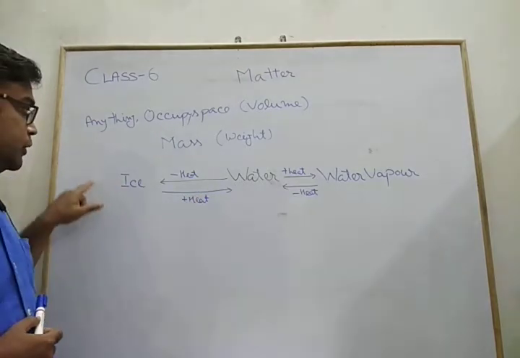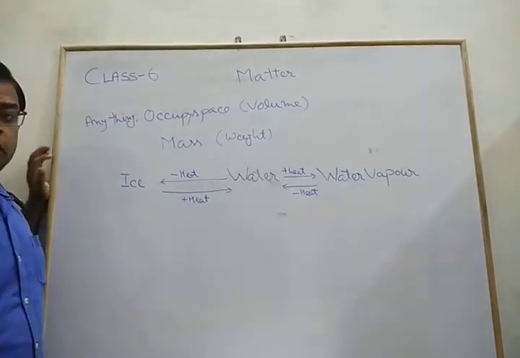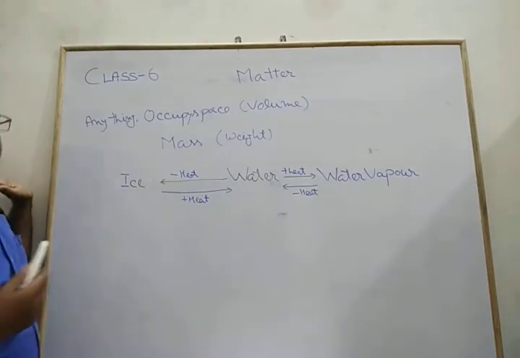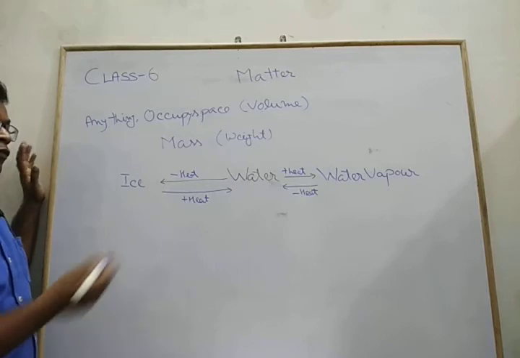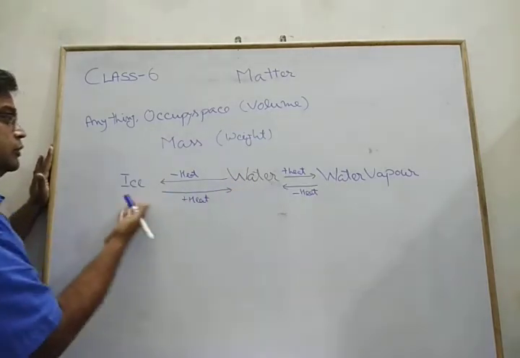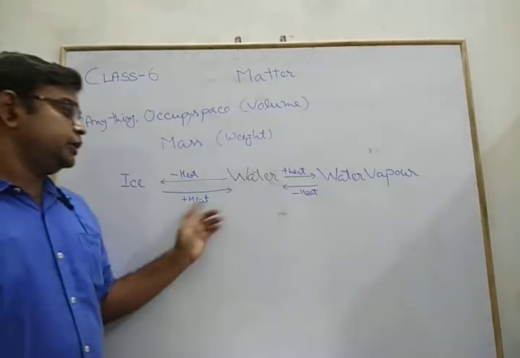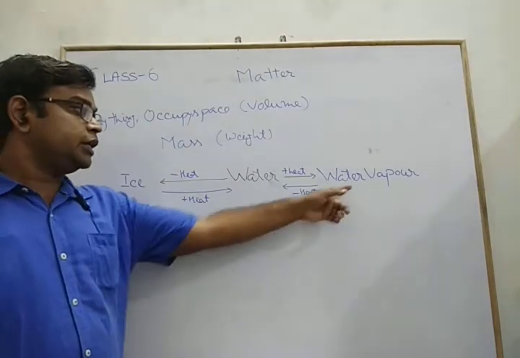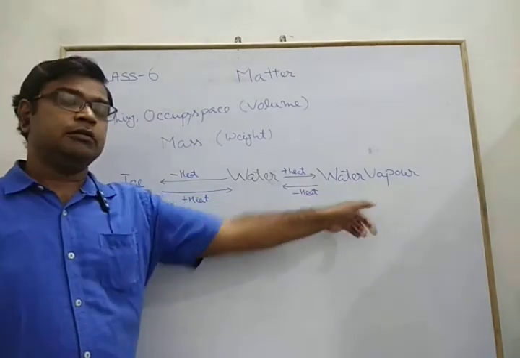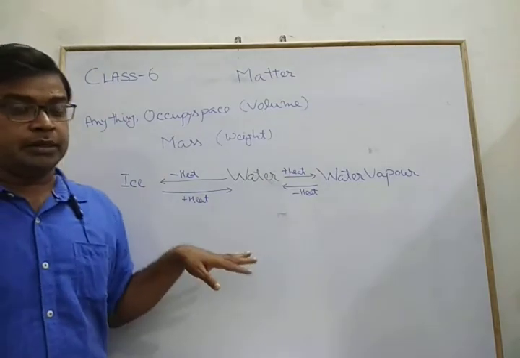So from this observation, we know that if we add heat, we change the type of substance, and if we decrease it, again we change the type of substance. These three are the substances, and in every one we have matter.